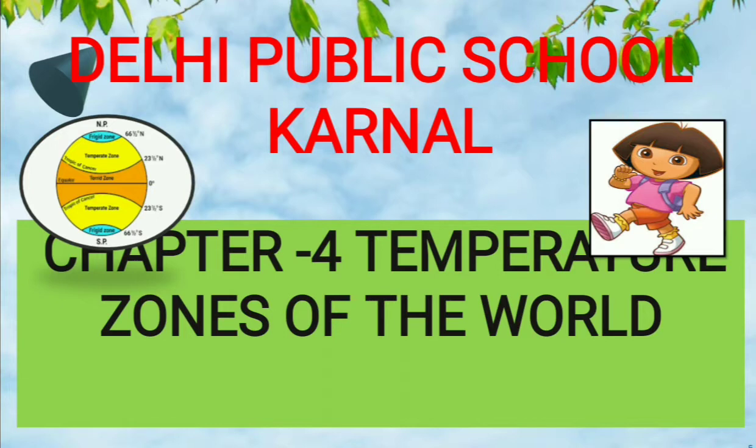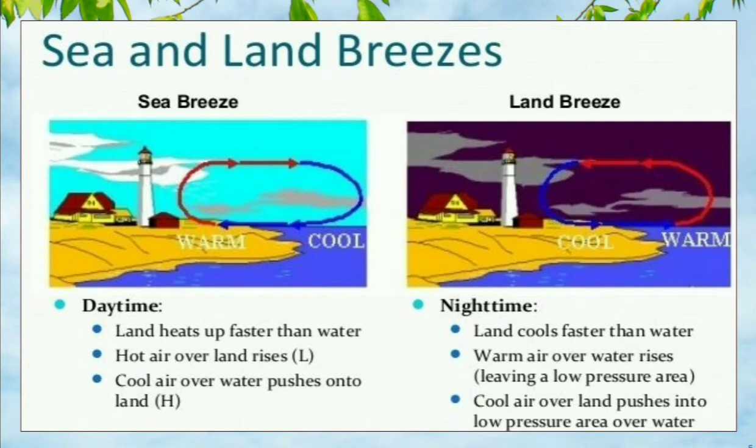So, we were discussing chapter number 4, that is temperature zones of the world. Until now, what have we studied? We have studied about the climate and the factors affecting climate. Today we will study firstly about the sea breeze and the land breeze.